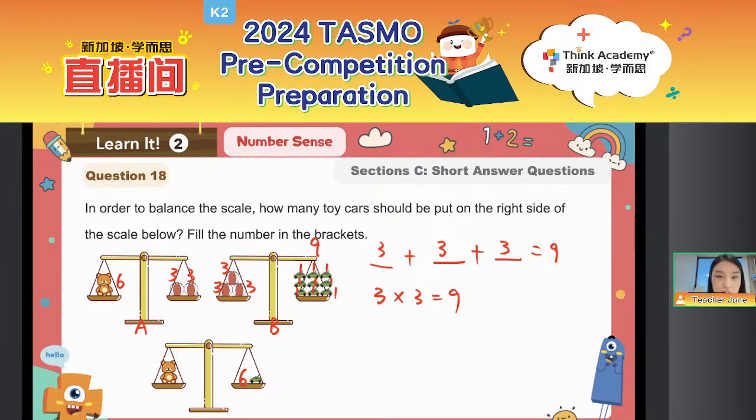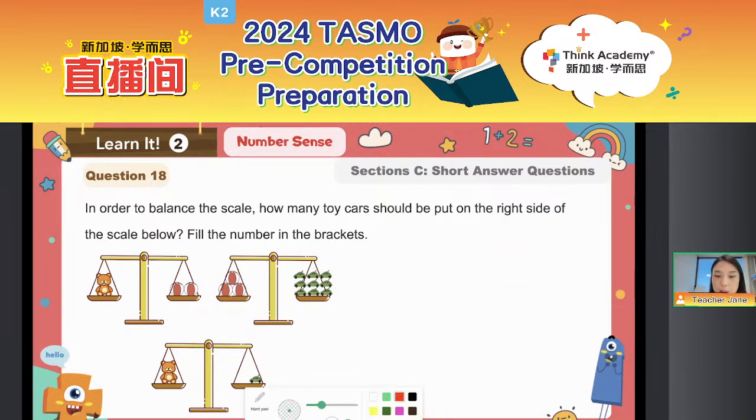But here, Teacher Jane also wants to introduce another way for you to do this question. That is called the packaging method. The packaging method. What does it mean? It means that, for example, everyone, we can see on the right, this scale, 3 balls equals 9 cars.